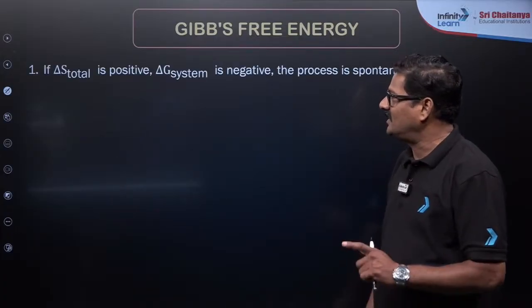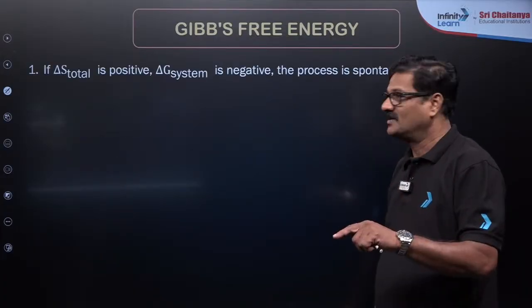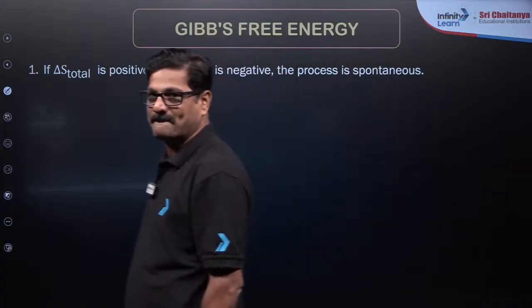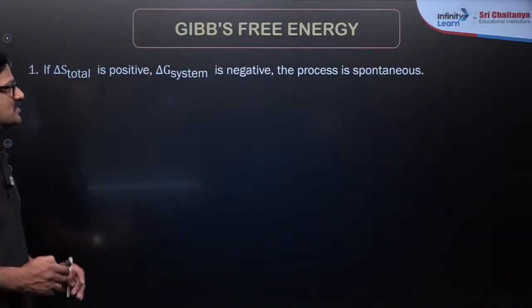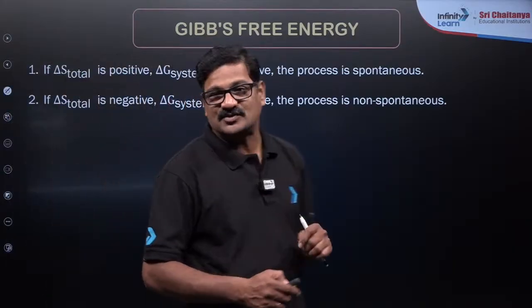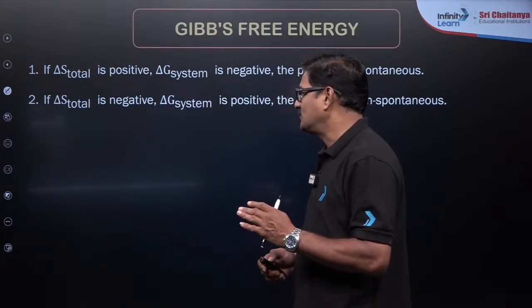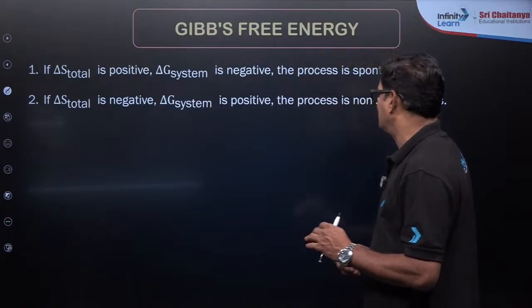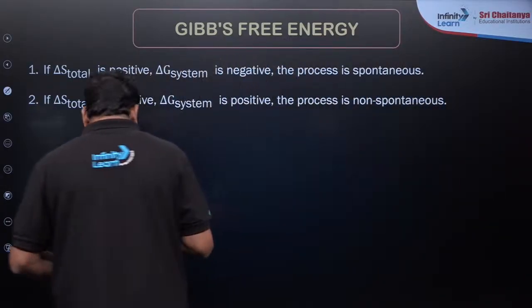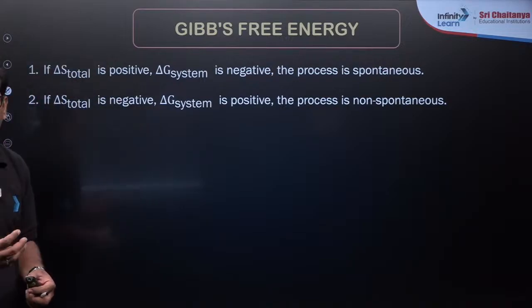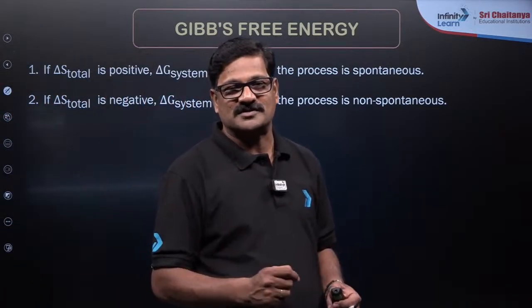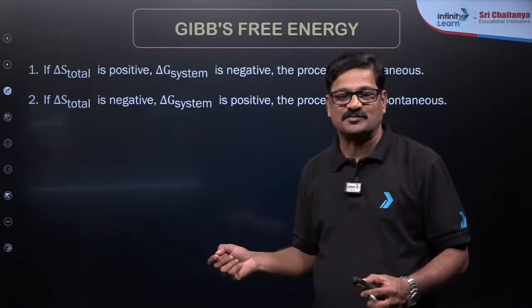And if the delta S total is positive, then delta G system will be negative and the process is going to be spontaneous. And the reverse: if the delta S total is negative and delta G system is positive, then the process is not at all spontaneous. We leave delta S and delta H aside. Delta G is the point of contact to say the process is spontaneous or non-spontaneous.